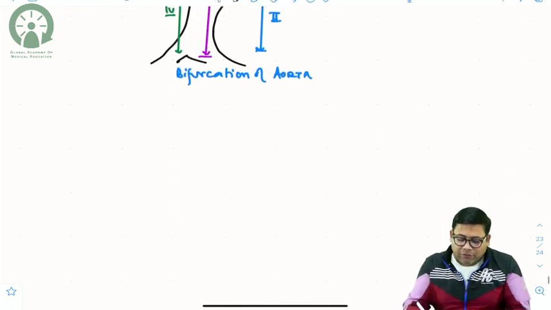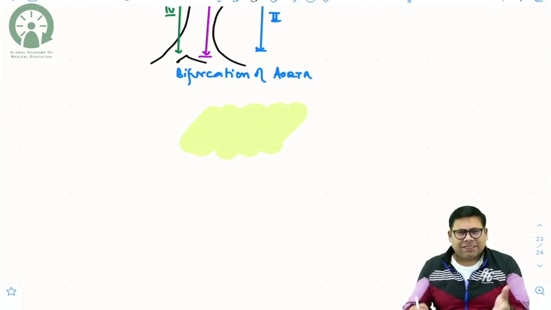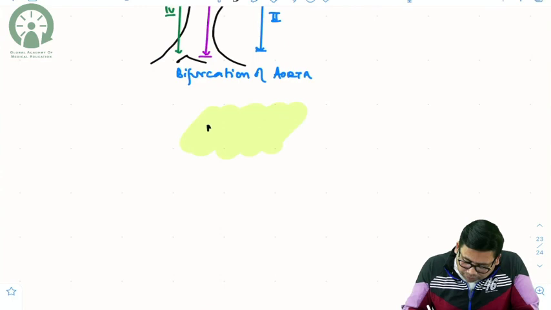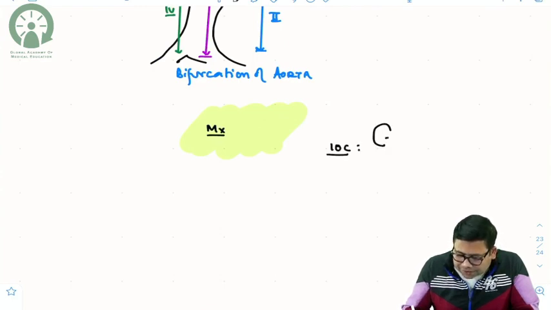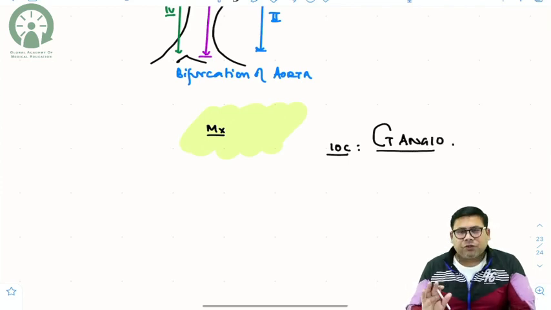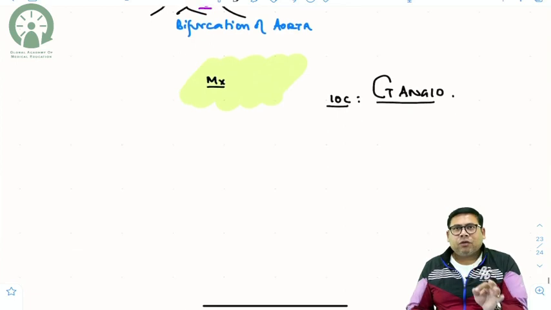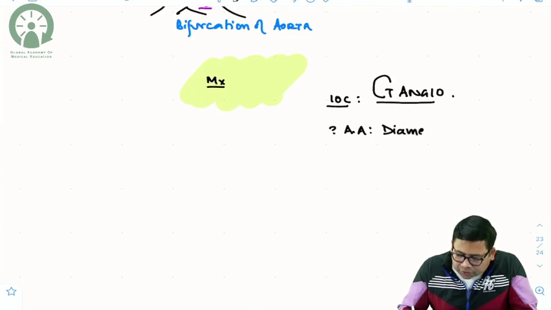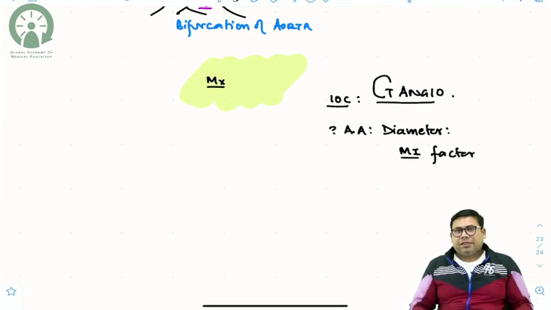Next is, how do you evaluate these patients and how do you manage? It's very simple to understand. When you talk about the management, understand the investigation of choice is CT angiography. So you need to undergo CT angio. Why and what do you need? The answer is, you need the aortic aneurysm diameter. This is the most important factor to decide what the management should be.